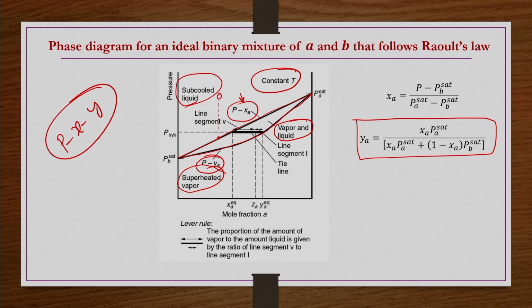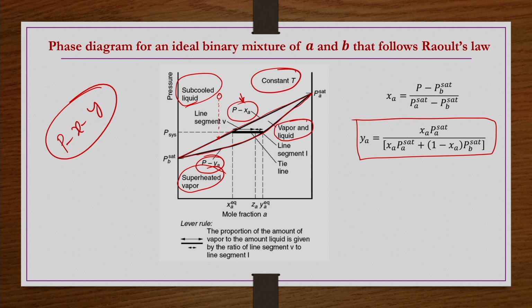Above it, only liquid is there. That is the point where the first bubble forms with certain YA value, whereas initially it had only the XA value.